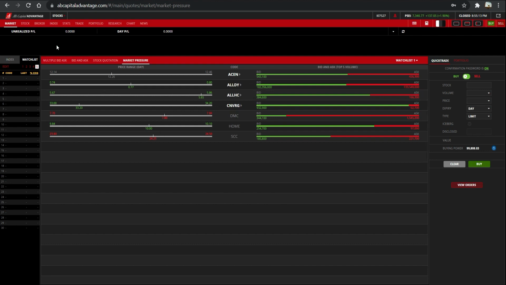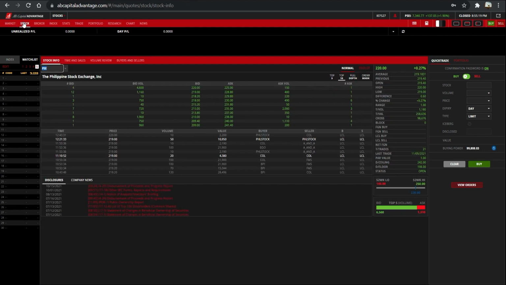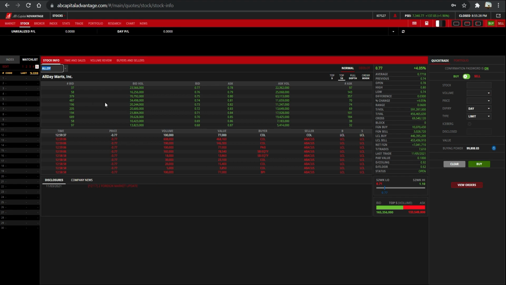Click the stock tab over here on top of your screen so that you can see the detailed information regarding your stock. Type in the search box the ticker of your stock that you want to look at. For example, ALDI. Here, you can see the top 10 bid and ask prices and volume, together with the time of sales, the company news, and disclosures also.